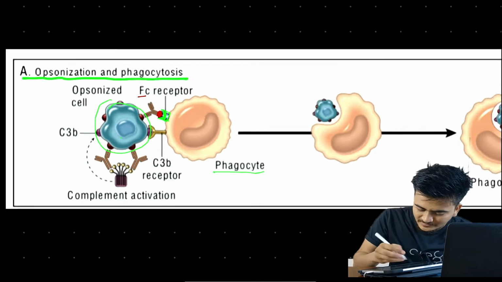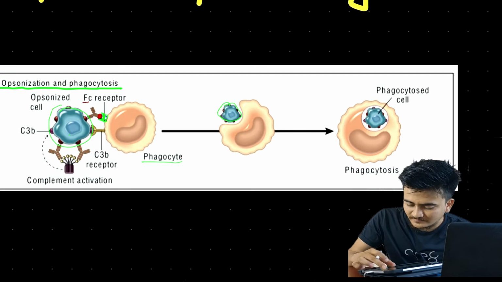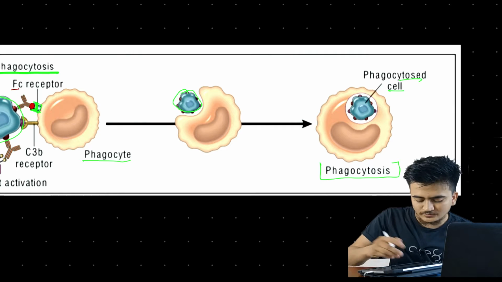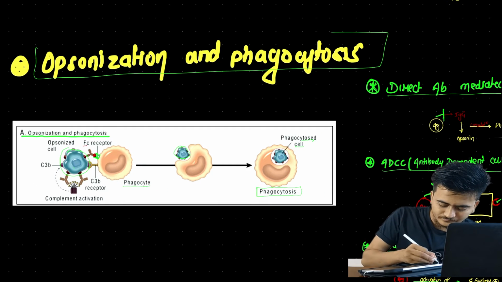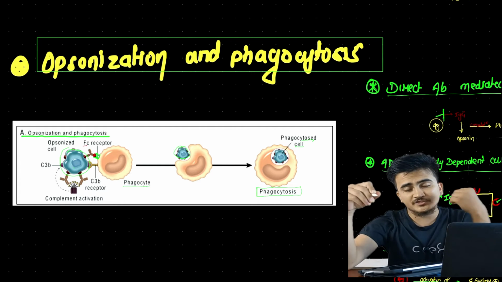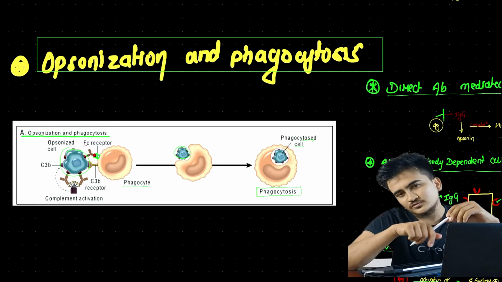Here you can see these are being engulfed by phagocytes, and finally you can see the phagocytized cell. This was opsonization and phagocytosis, the first mechanism through which hypersensitivity type 2 reaction proceeds.